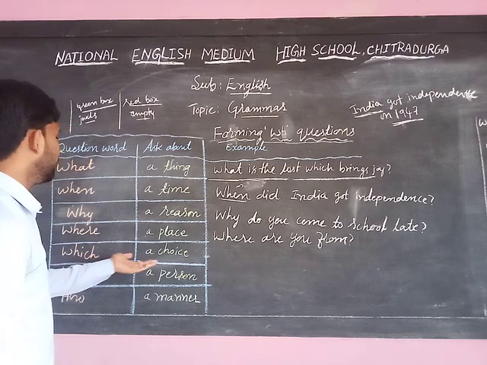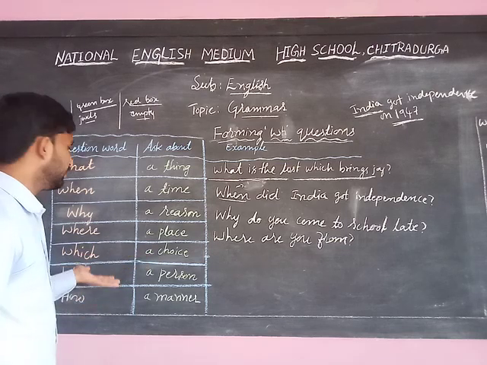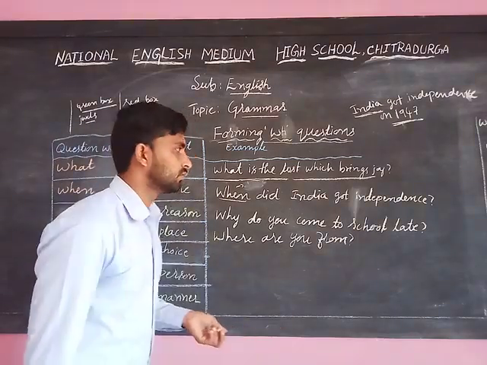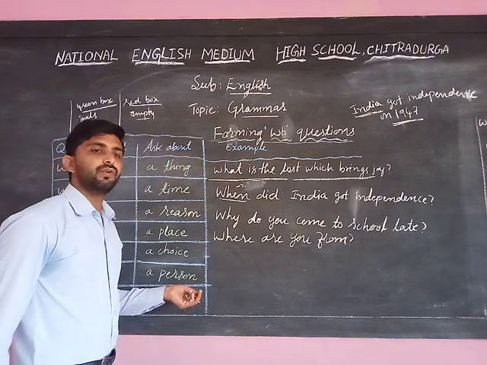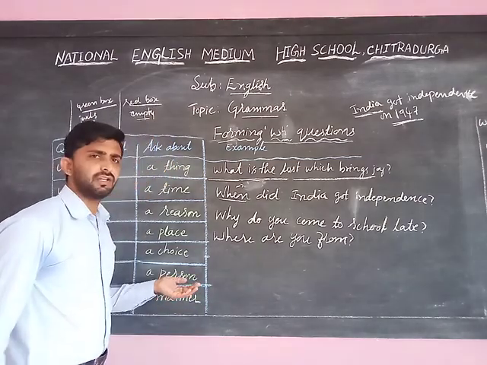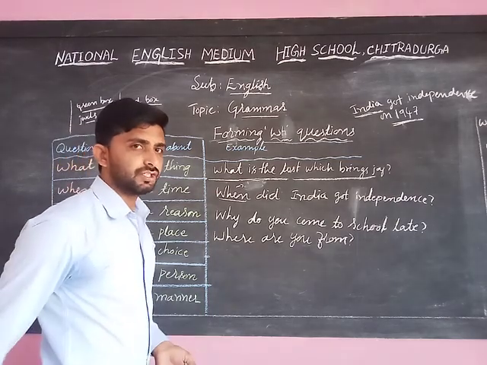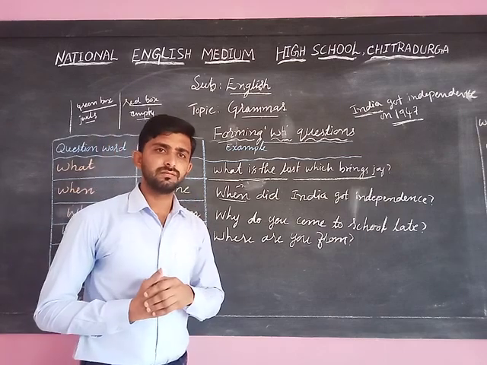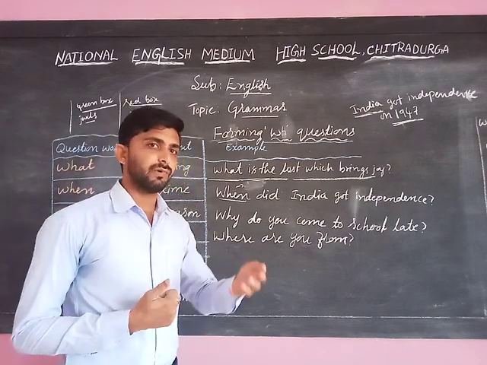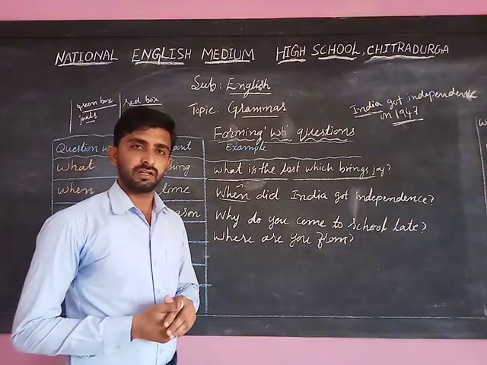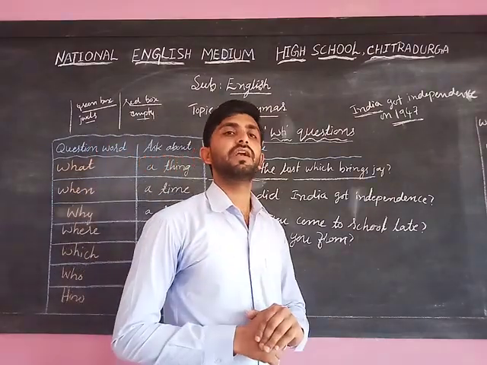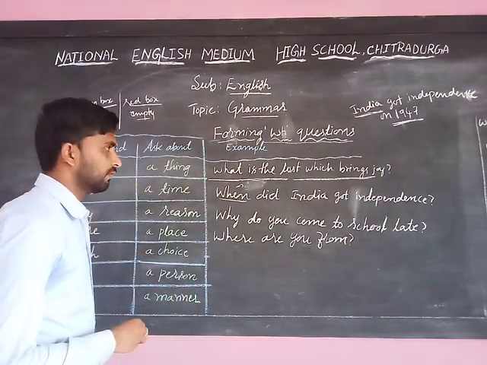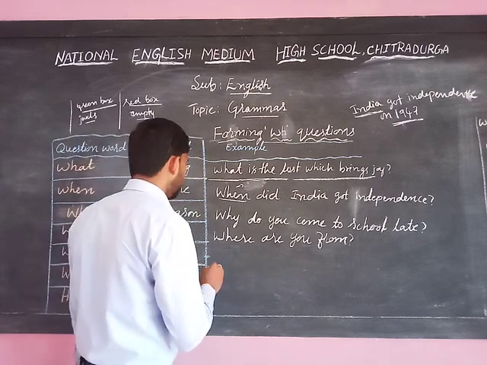So that means we will choose any one among them. That time we use which here. Which is the biggest animal on land? Which is our national animal? Because there are several animals, and among them we have selected one particular animal as the national animal. Comment which is the national animal of India. Then which means a choice we use. For example, which is the biggest animal on land?